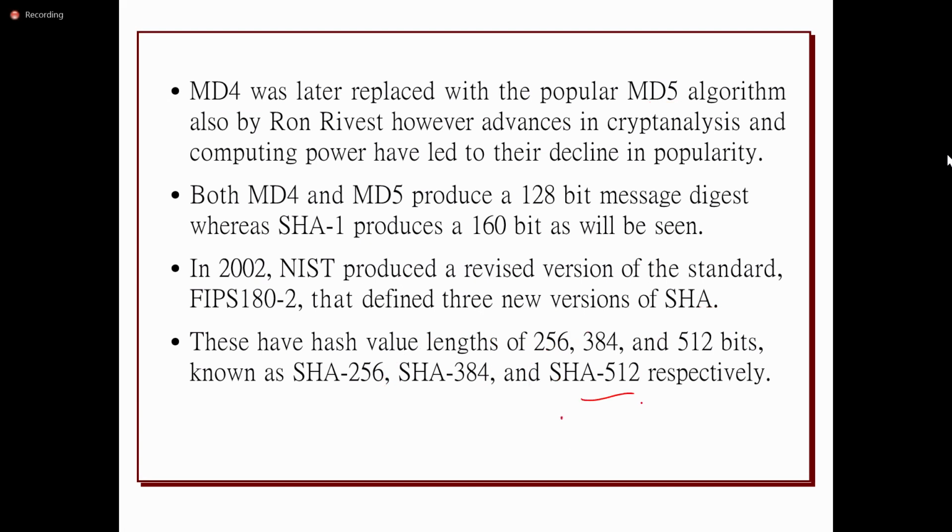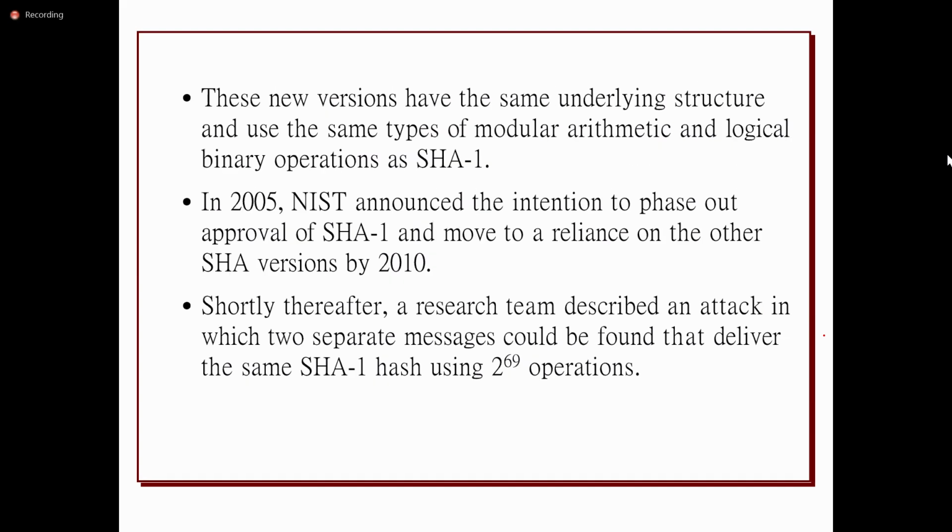Irrespective of the message size, the SHA-512 algorithm will generate a 512-bit hash code. These are the different versions of the SHA algorithms. You can go through the description.